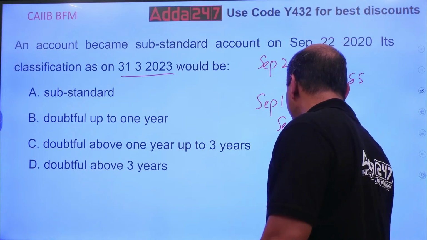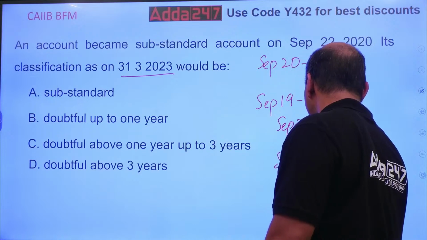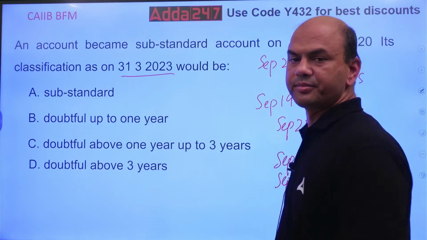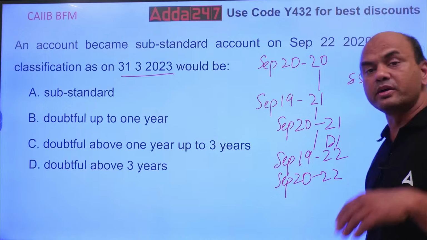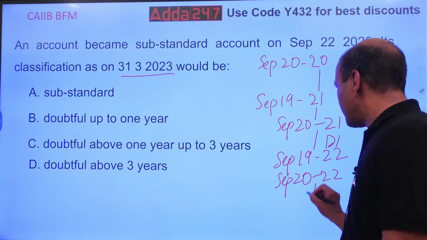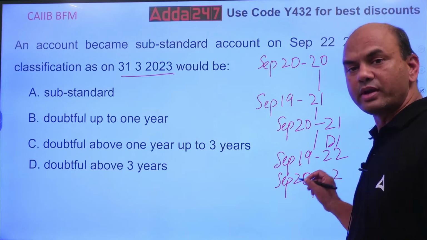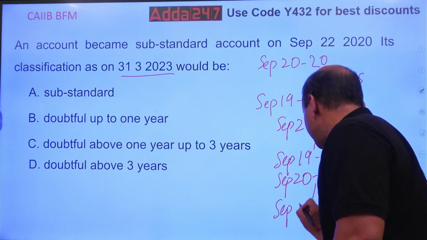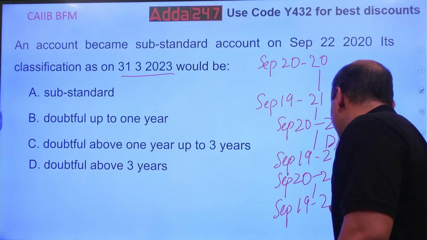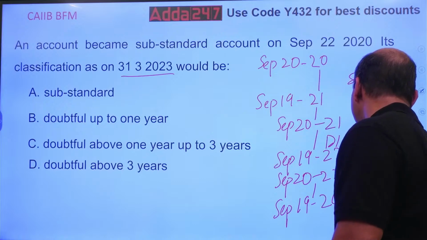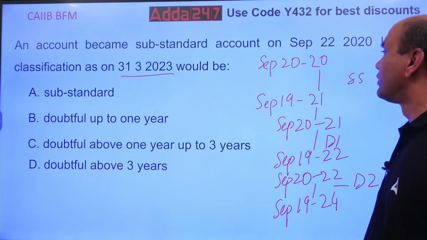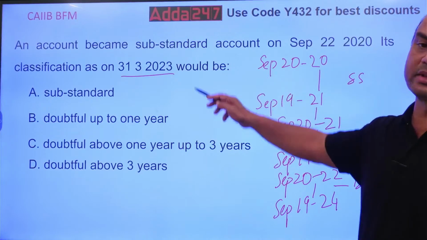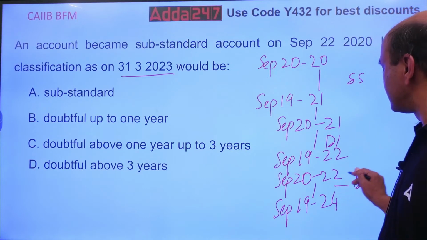September 20, 22, D2 will start and it will go on for 2 years, 22, 23 and 24. So on September 19th, 24, D2 will end. What is the time period given? 31/3/23. So this comes in this range.